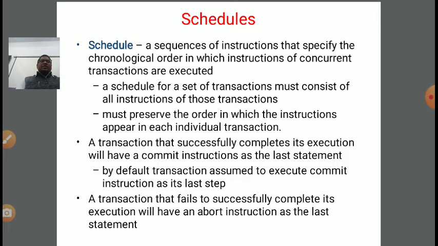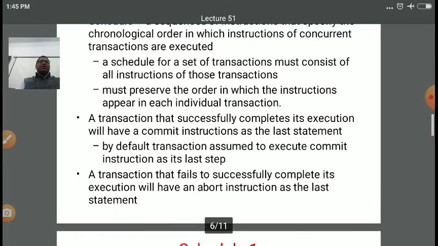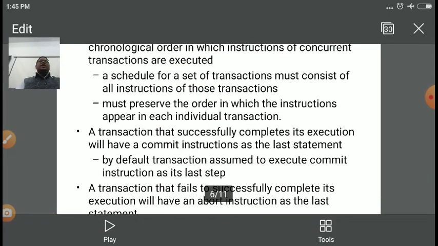Now, a schedule for a set of transactions must consist of all the instructions of those transactions. It must preserve the order in which the instructions appear in each individual transaction. A transaction that successfully completes its execution will have a commit instruction as the last step.